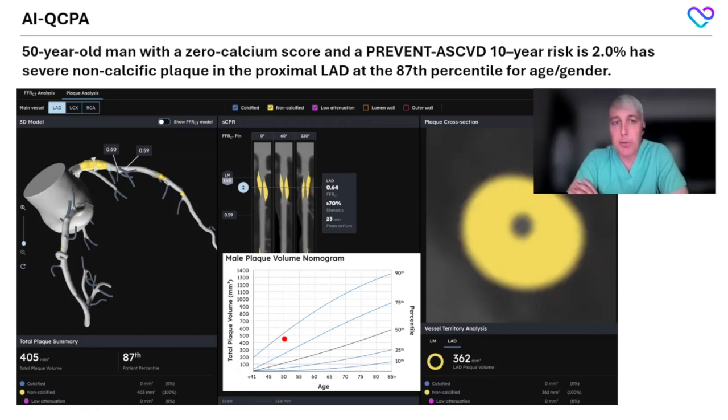And if we can do that, hopefully we can prevent future events, not only in the coronaries, but in the neurovasculature or even in the periphery. So using coronary CT, not only are we able to identify disease and treat it with revascularization, we're also better able to understand this patient's risk and hopefully identify those risk factors, treat them aggressively, and prevent future events down the line.